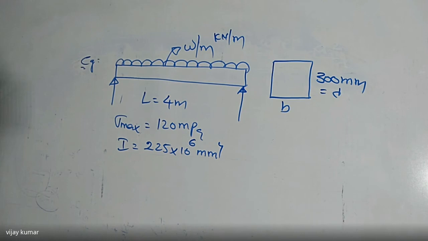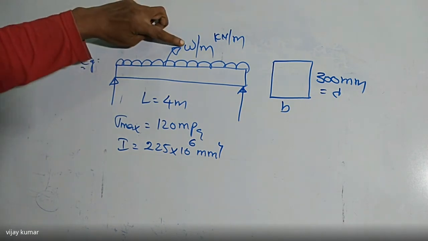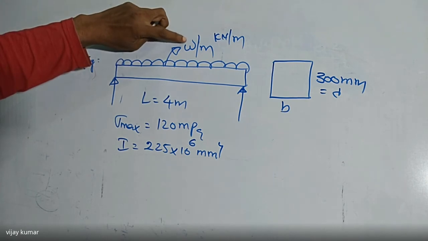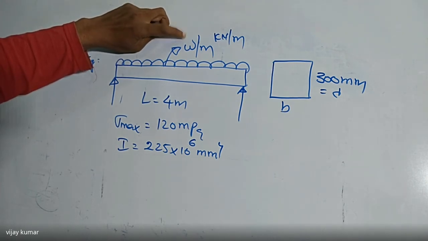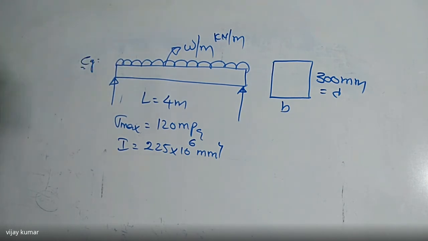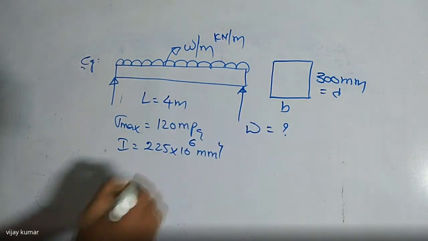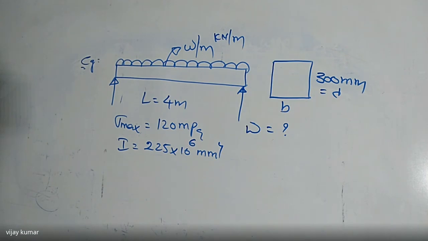What is the small w, that is the specific weight, the load per meter which is acting on the beam. I'm going to find the small w value. So please tell me how to solve this question. Find the small w value, the specific weight, which is acting uniformly distributed over the entire length of 4 meters of the beam. Now, please try to solve it.